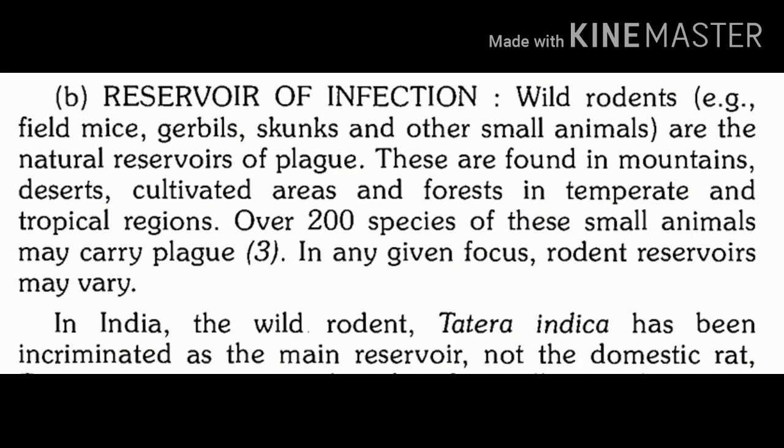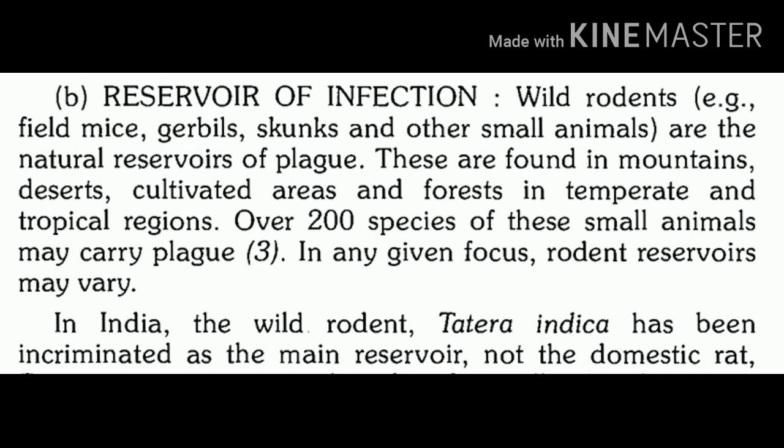Now, in what areas can we find these animal reservoirs? They are found in mountains, deserts, forests, and also in cultivated areas.